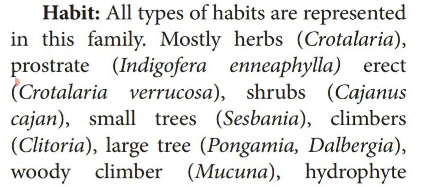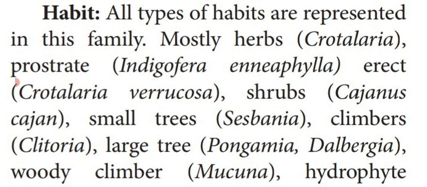Prostrate means it will be horizontal in position. Then shrub, with a bushy appearance, about 7 feet in height: Cajanus cajan, toor dal. Small trees: Sesbania.